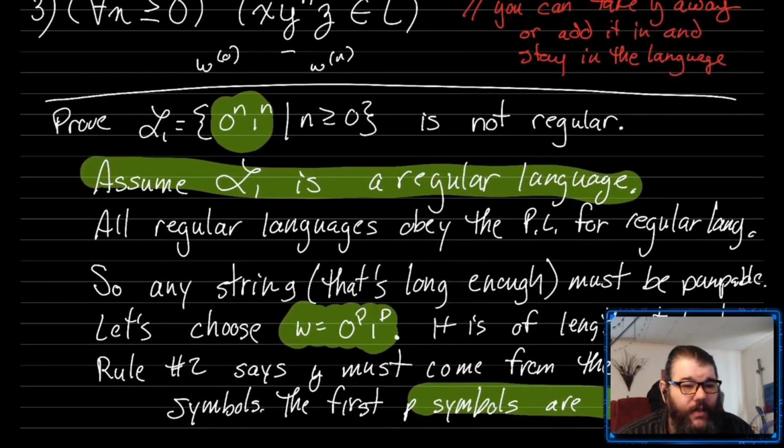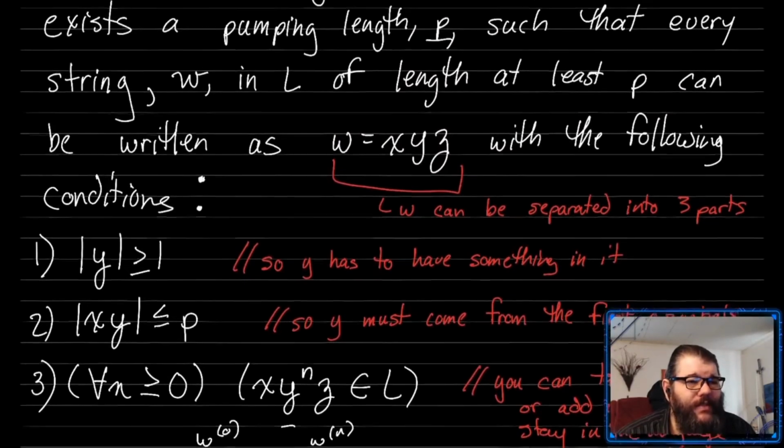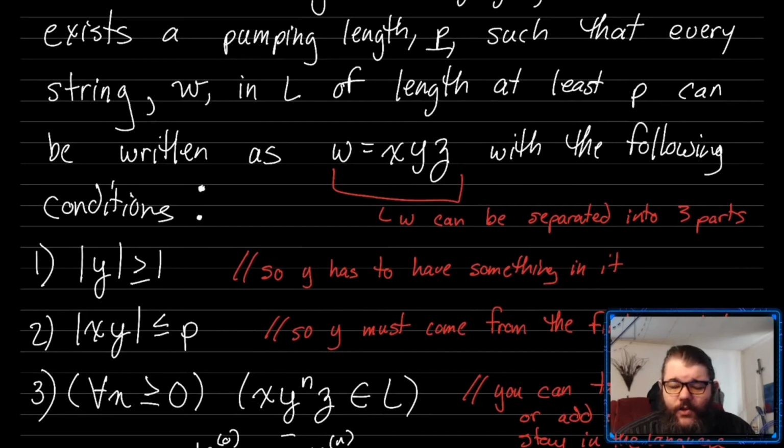So I'm going to stop it here, keep this one short. Hopefully this gives you an introduction into how this pumping lemma is going to work. If you're used to proofs by contradiction, this is probably not incredibly new, but this is probably a little bit different than things that you're used to looking at.